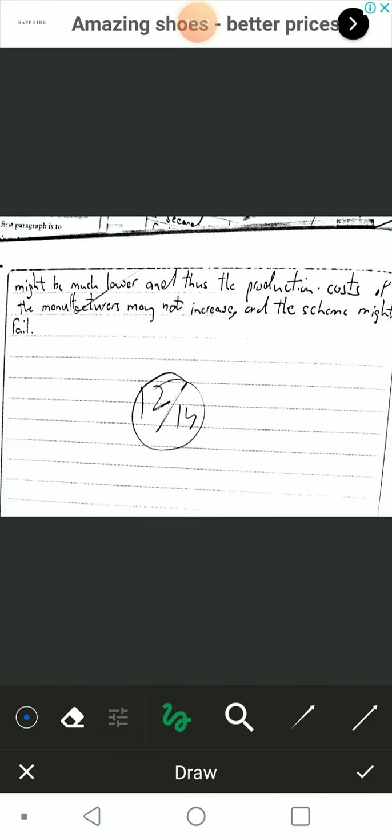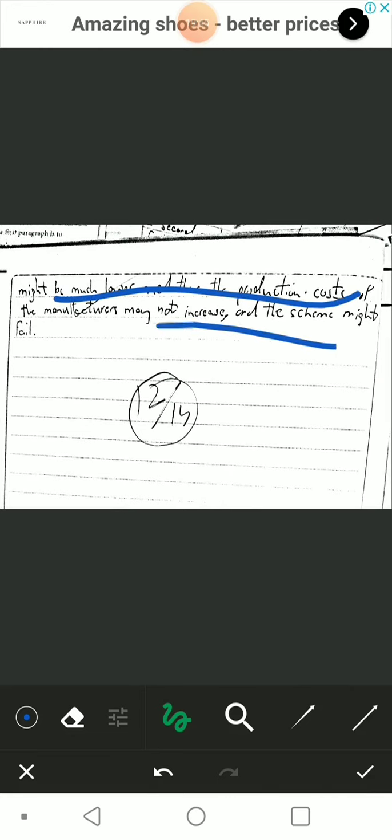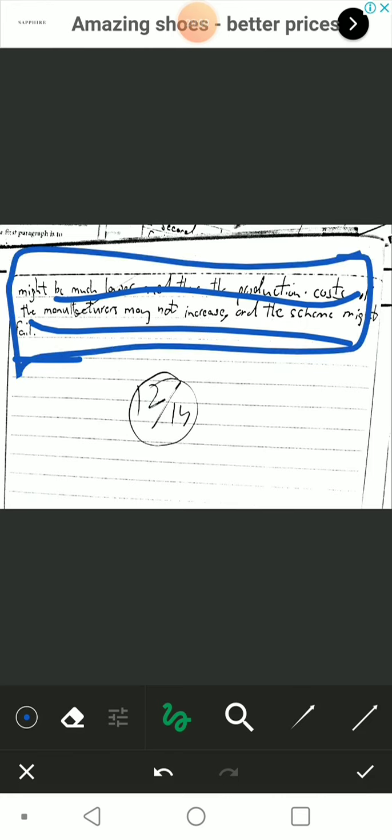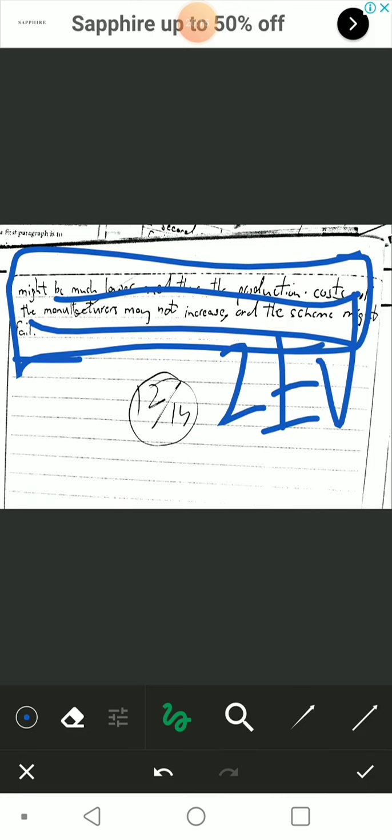So I mentioned that the production cost of the manufacturers may not increase at all, and the scheme might fail because obviously there will be even more excess supply, considering the fact that no one's actually buying from them, and once no one's buying from them, they just continue to supply, and stocks build up. So this entire paragraph, two evaluation marks, nothing more than that though, because I didn't delve too deep into it, and I could have mentioned another counter argument.